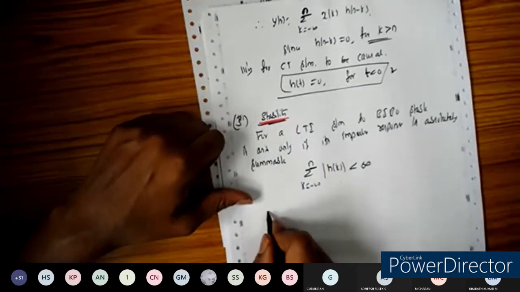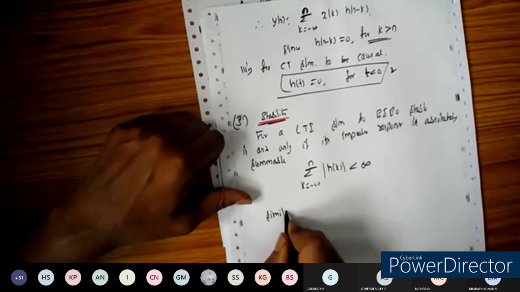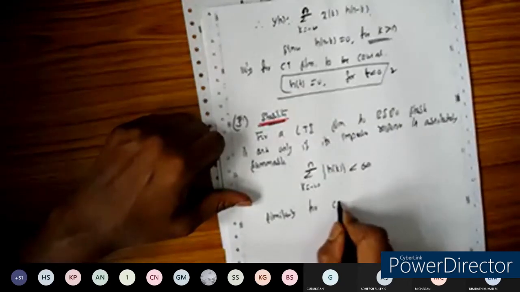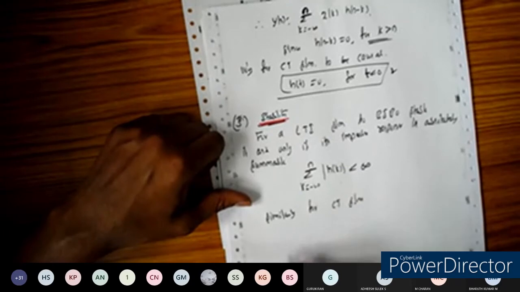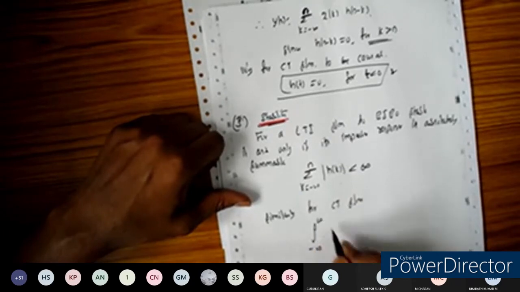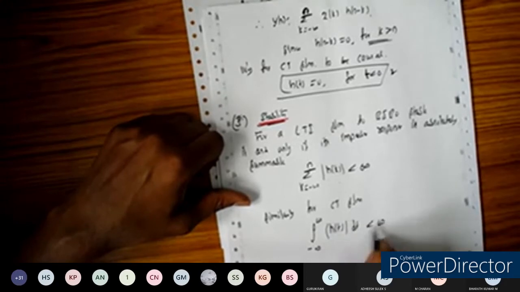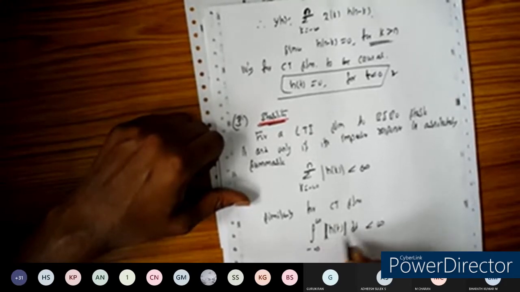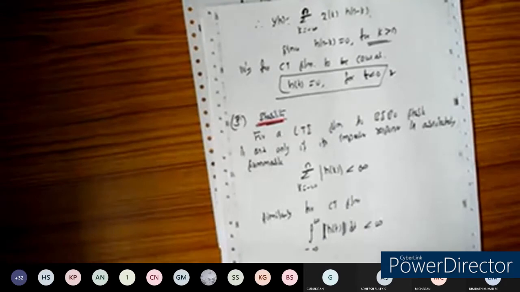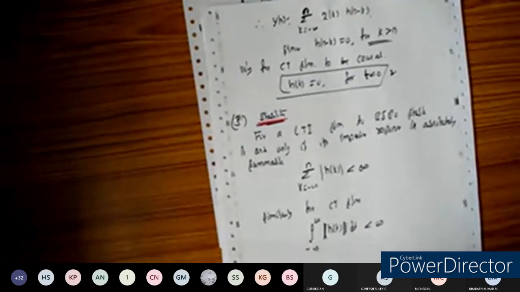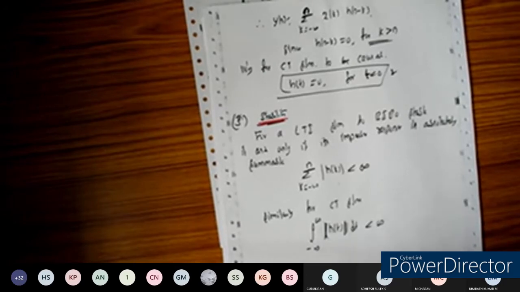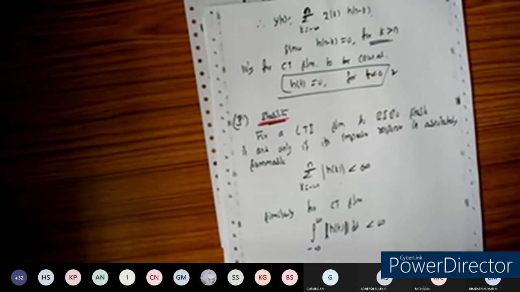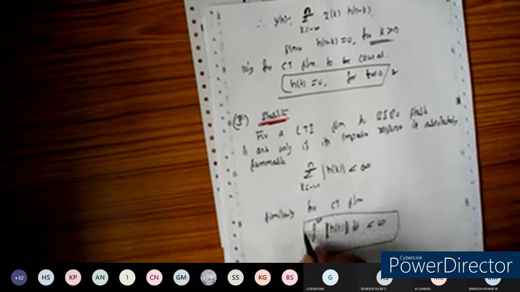Similarly for the continuous time system, you take the integral of the magnitude of h of t dt, which should be less than infinity. This is the condition for stability. So we can highlight this condition here.